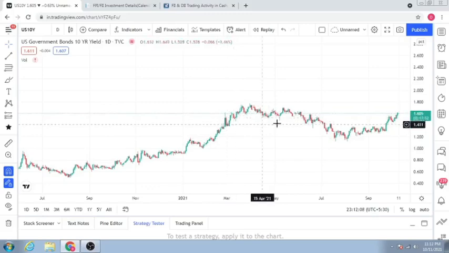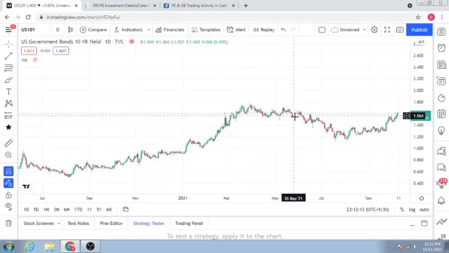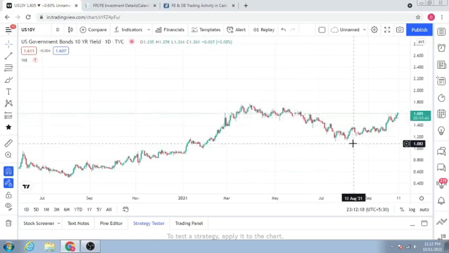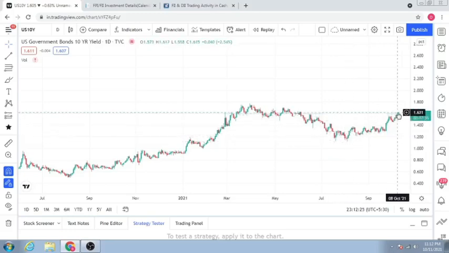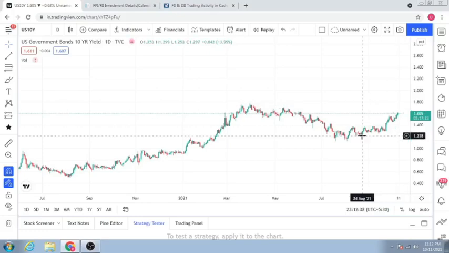Now what is happening is that after the month of May, the 10-year bond yield slowly started going down. It went as low as approximately 1.1. In the last 4-5 weeks, it has again started gaining strength. Now it has gone to 1.605 and looks on its way to its previous high of 1.7. That is the reason you see a continuous withdrawal of funds by the foreign financial institutions from the Indian markets for the last approximately 2-3 weeks.